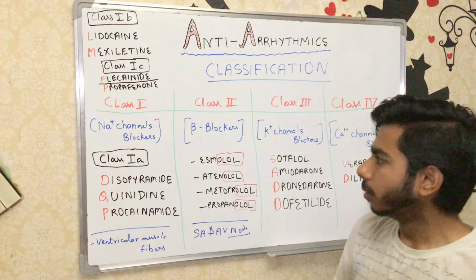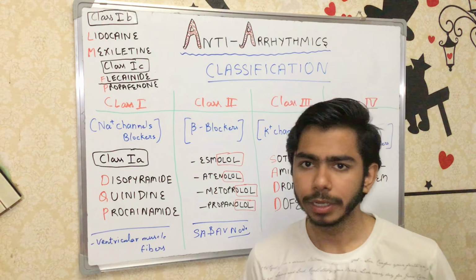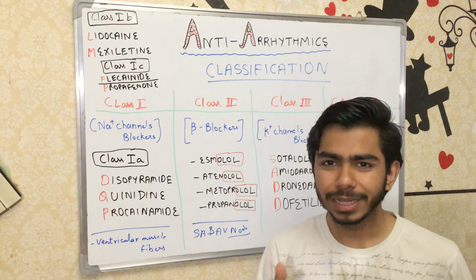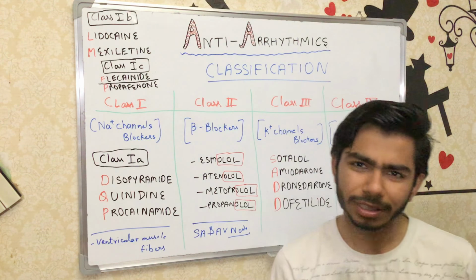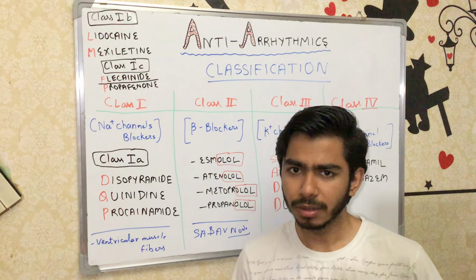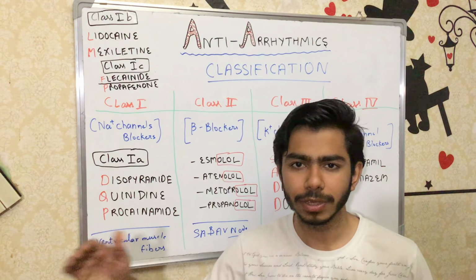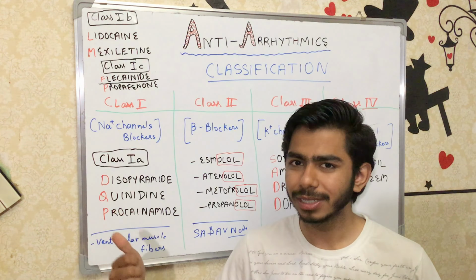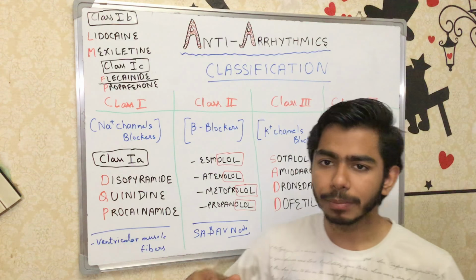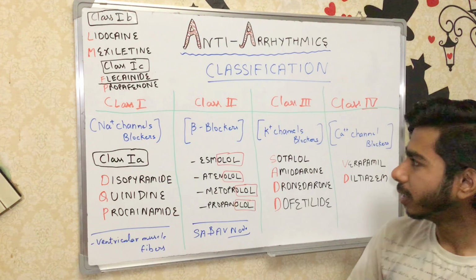Before moving on to class 3, one more thing I would like to add about the class 1 agents. While using them, they should be carefully monitored at the same time, because class 1 agents also have some potassium ion effects. So they can initiate the arrhythmia themselves. In some cases it has been seen that the class 1 agents produce arrhythmia themselves, right?